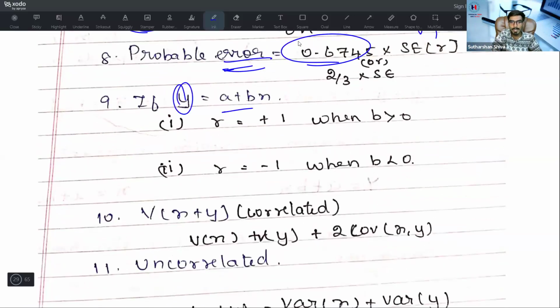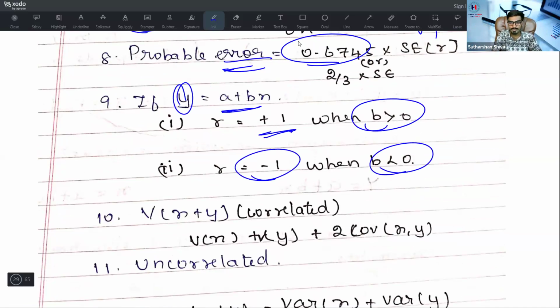If y is equal to a plus bx, then when b is greater than 0, r is equal to +1. When b is less than 0, r is equal to -1.